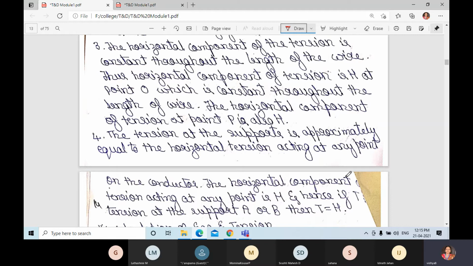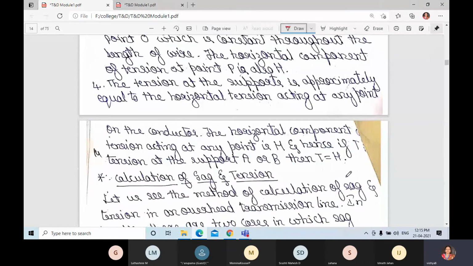The tension at the supports is approximately equal to the horizontal tension acting at any point on the conductor. The horizontal component of tension acting at any point is H, I have already said. And if T is the tension at the support A or B, then T is approximately equal to H.